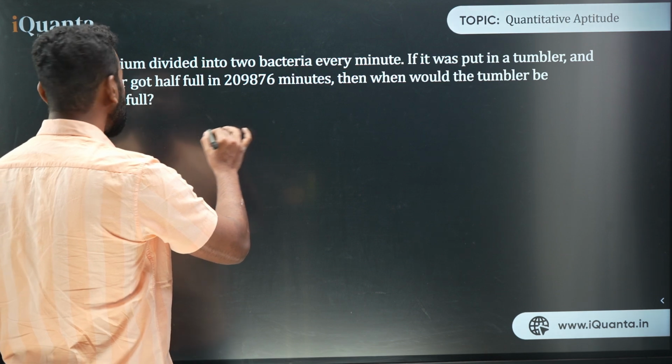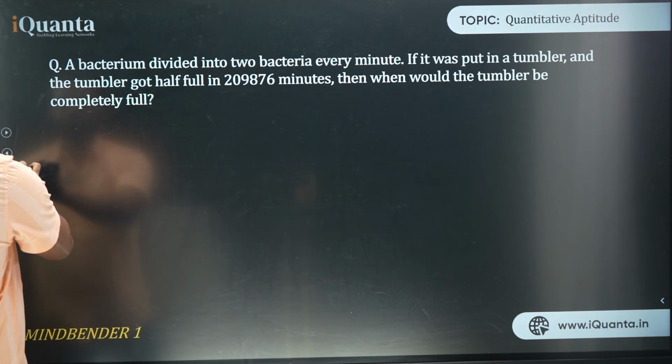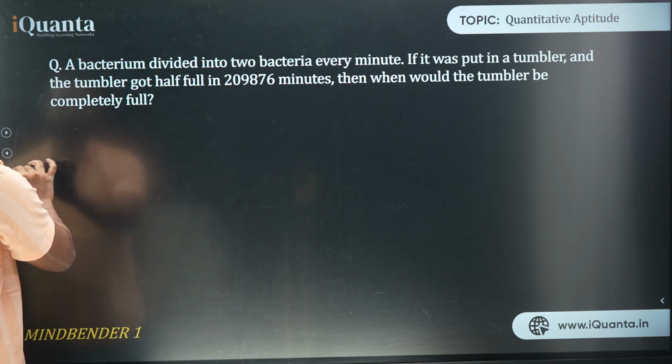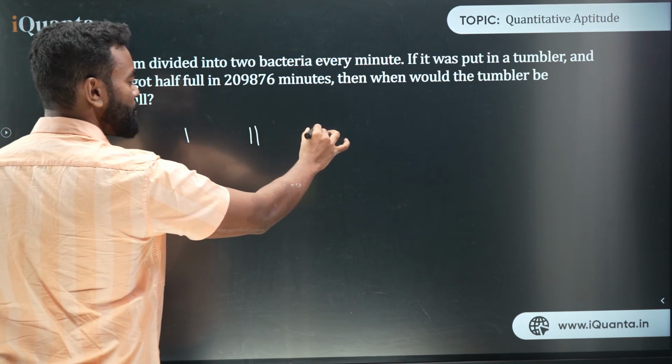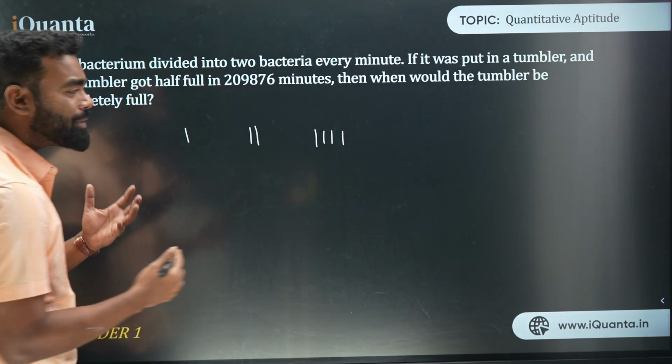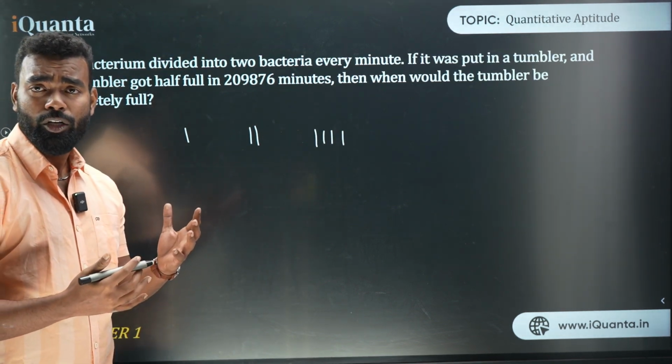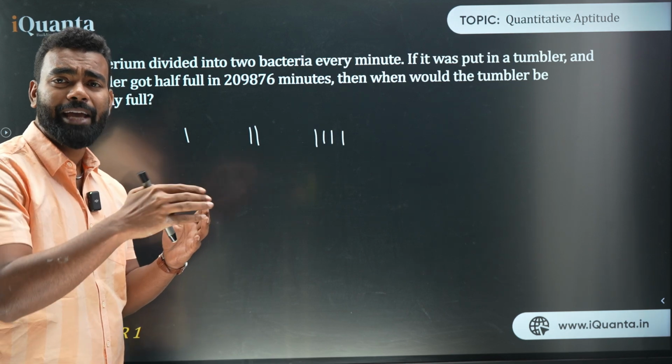मतलब first अगर 1 था, then ये कितना हो गया? 2 हो गया. Again, if it is 2, then it has become 4. So it goes on like this. So it is 1, then 2 हो गया, फिर 3, 4 हो गया, है ना? For every minute, it is basically getting doubled. So you need to understand, it is getting doubled in every minute.